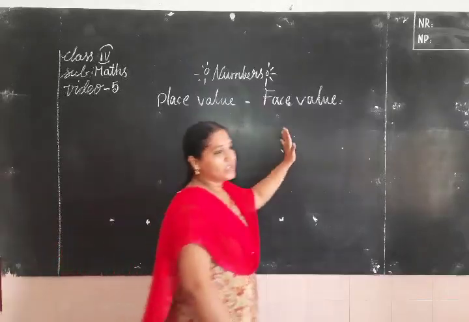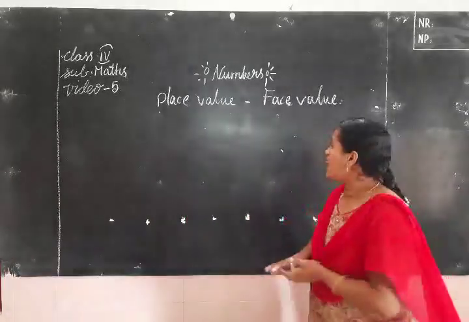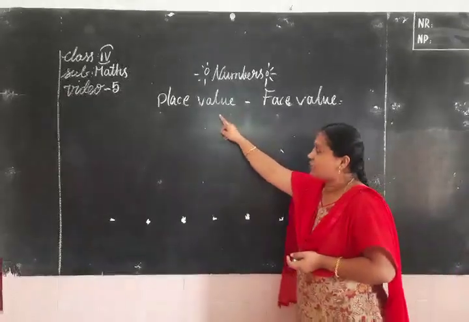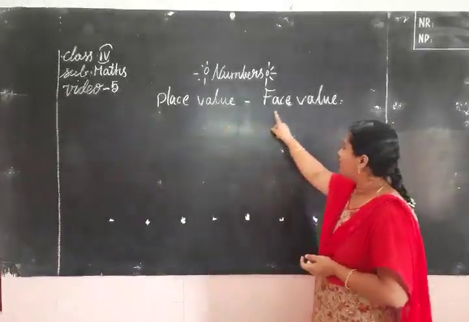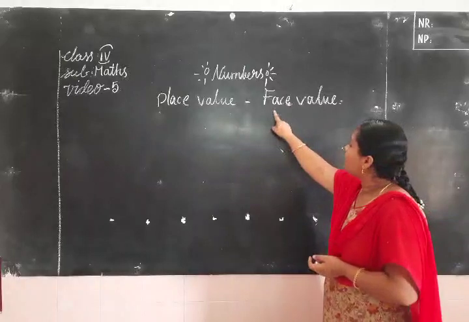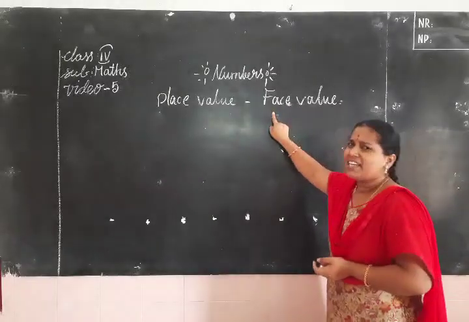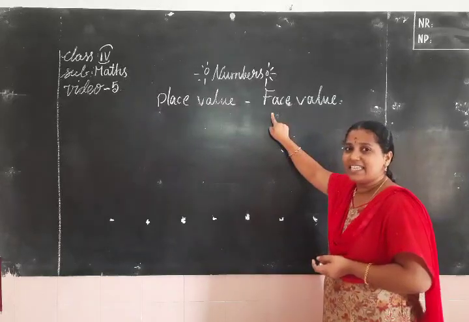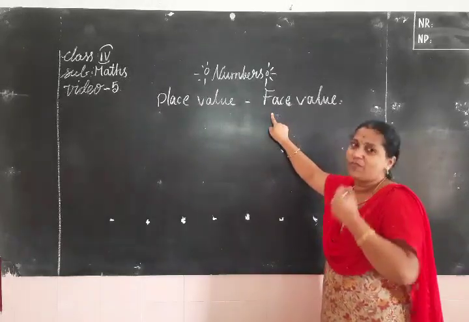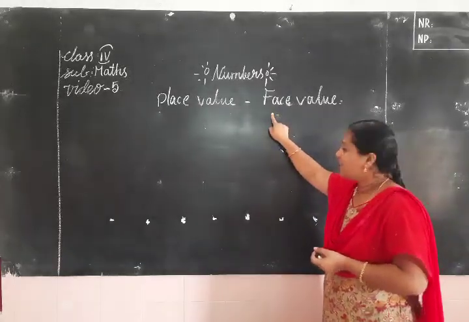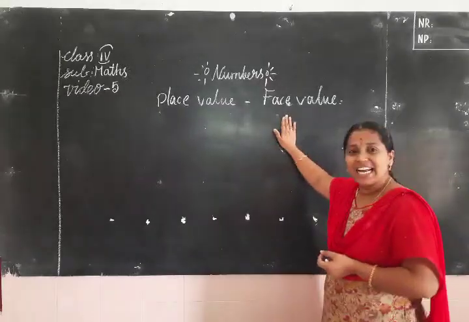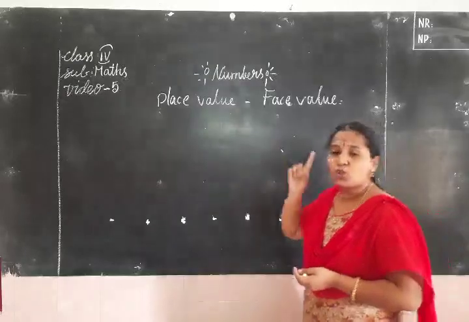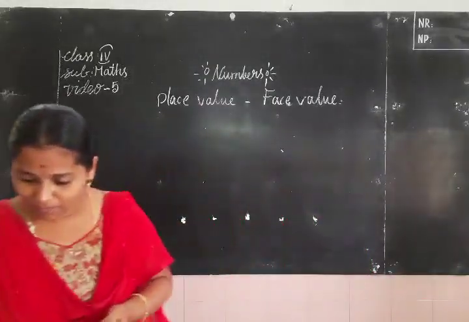Now coming to place value and face value, there are a little bit of differences here, children. The face value of the digit never changes. The face value of any digit is the digit itself only, the same as that particular digit. Understand, children? Let's do one activity.